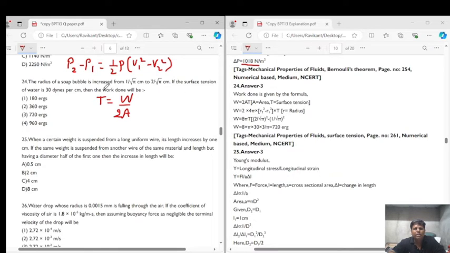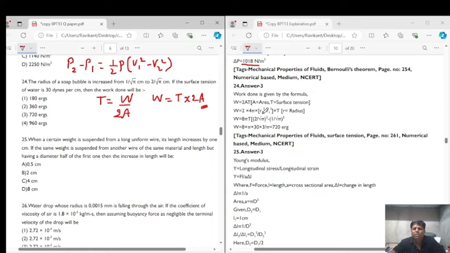What they are asking is the work done. So we can use the formula, work done is equal to tension into 2 times the area, right? Now what does area here represent? This A represents the change in the area. So see, here the calculations are being done for you. W is equal to 2A into T, where A is the area and T is the tension. The surface area of a sphere is 4 pi r square. So 2 into 4 pi into r2 square minus r1 square gives you the change in the area, and T is the tension, right?